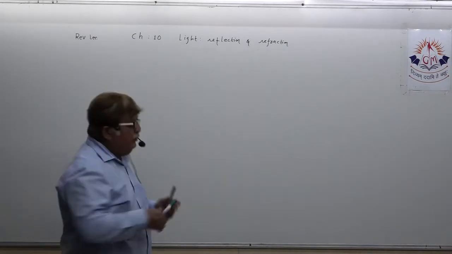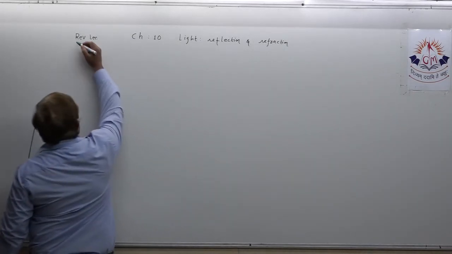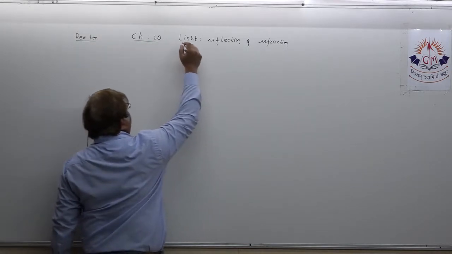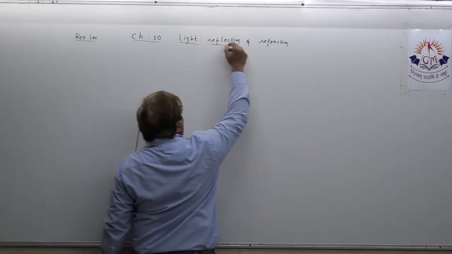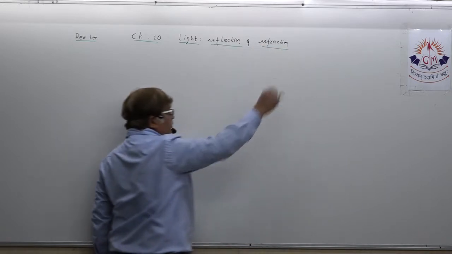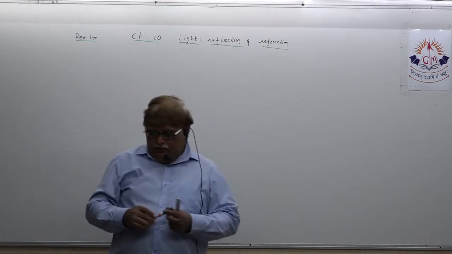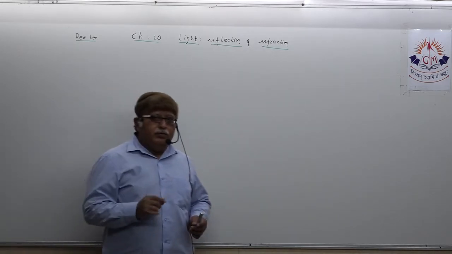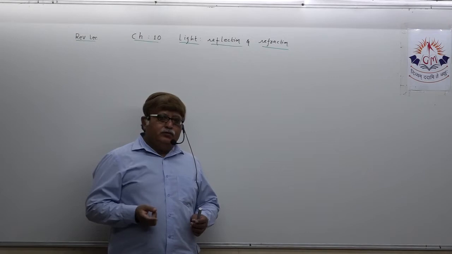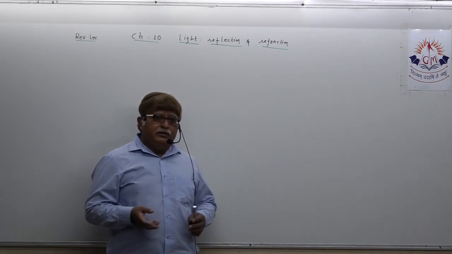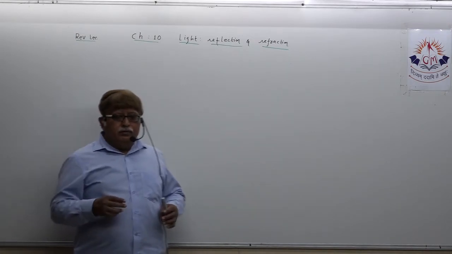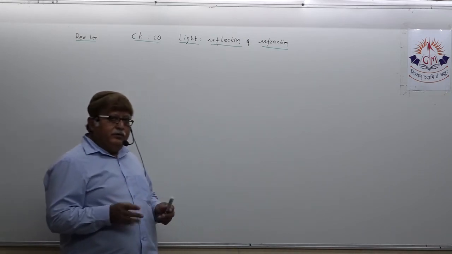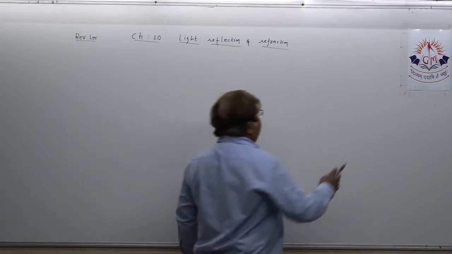Now you see, three topics are already eliminated. These three topics I have already told you just now. Image by mirror means spherical mirror, not plane mirror. Then image formed by lens and Cartesian sign convention rules. These topics are eliminated.